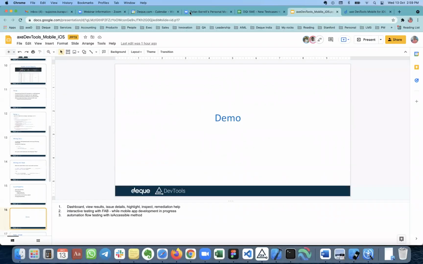Before the demo, let me see the chat so that I can take any questions. Okay, Microsoft Insight for Android only, not for iOS. Okay, accessibility options via iPhone settings. Okay, that is a tool that they use. Okay, fine. Let me show you the demo.